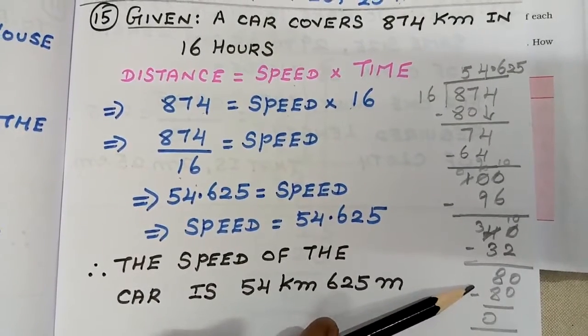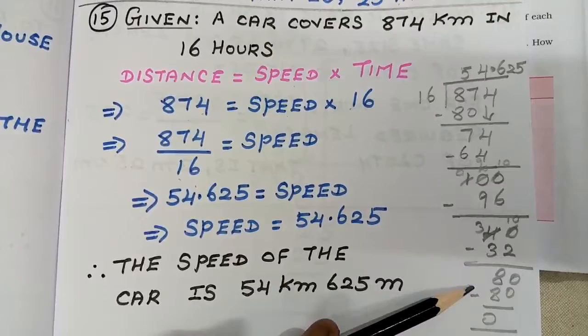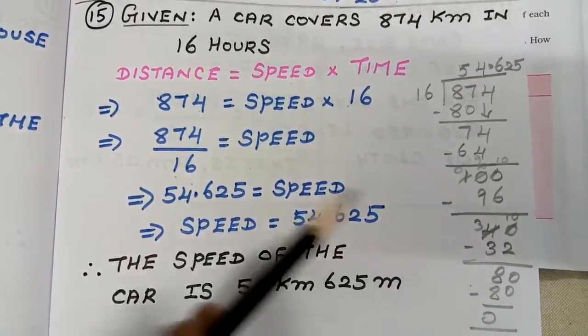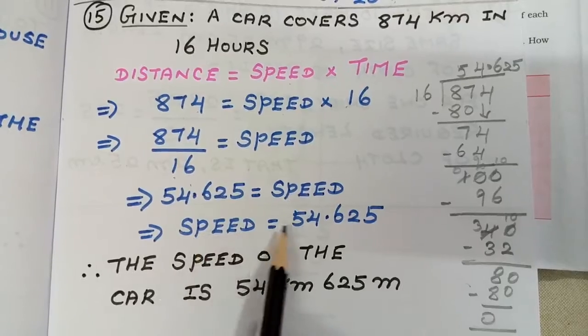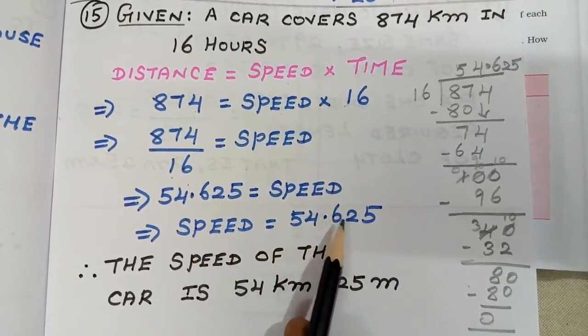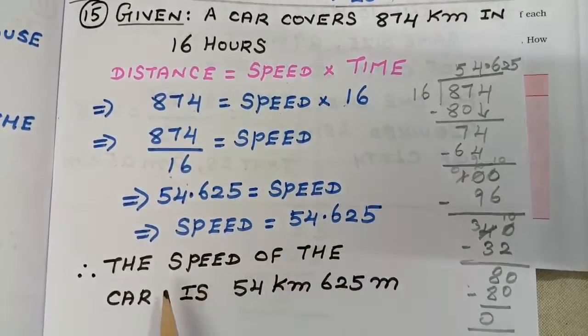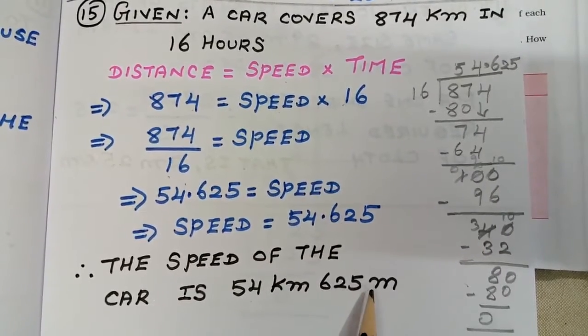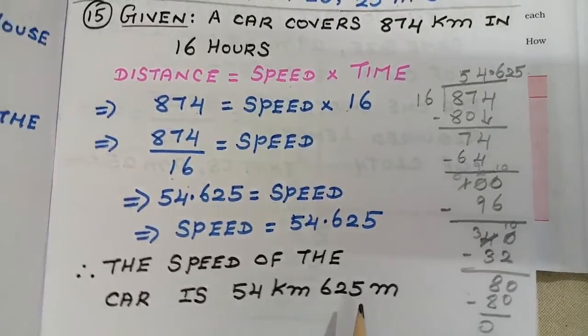All those multiplication and division we have done in the exercise itself. You are going to do the calculation. So if you see the speed, I am getting the value as 54.625. That is, the speed of the car is 54 km 625 meter. So that is the thing given here, students.